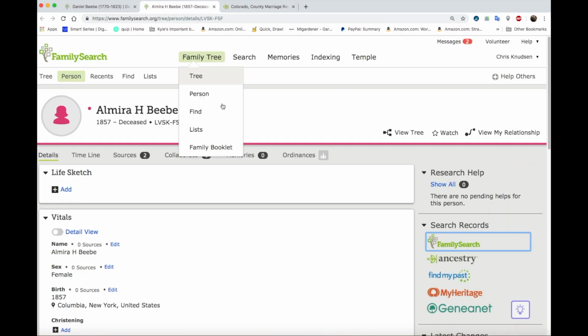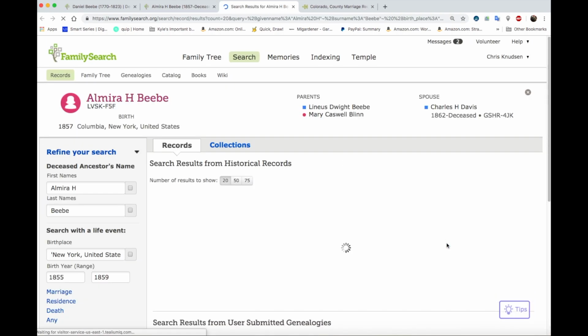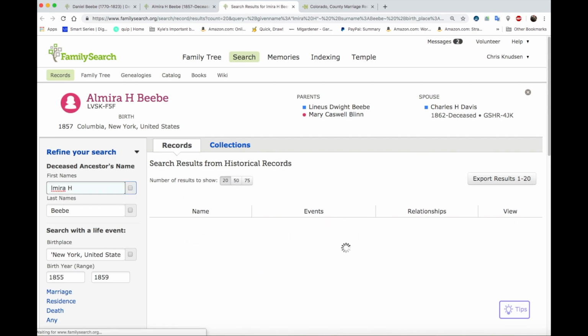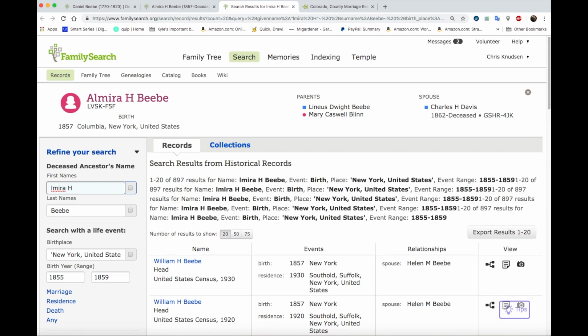Let's see if we can find that from Family Search so we don't have to type anything. So we're going to go to Family Search again, searching through Family Search. I'm going to change her letter to E. Oops. And let's change her last name to Davis.